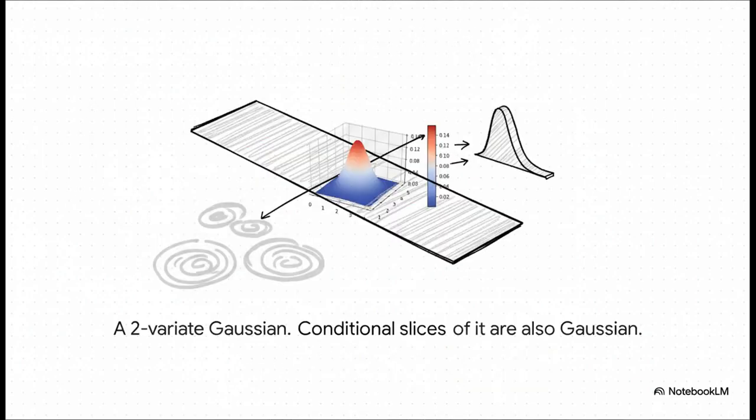And to see a more complex interaction, check this out. This is a two-variable Gaussian distribution, which you might know as a bell curve, but in 3D. It's a fundamental shape in all of statistics. So what's so magical about it? Well, if you slice it at any point, basically fixing the value of one variable, the cross-section you get is another simpler bell curve. It's this property that makes it so powerful and predictable to work with when you're modeling complex systems.